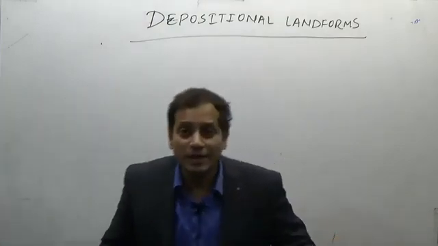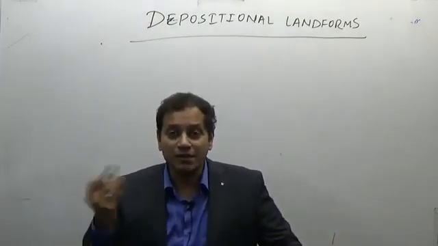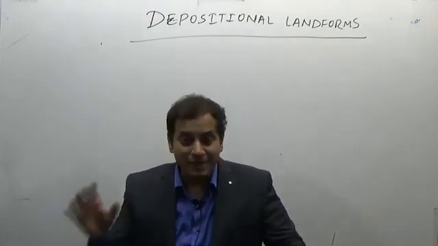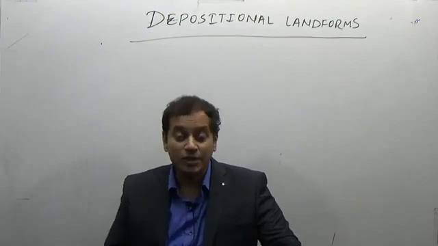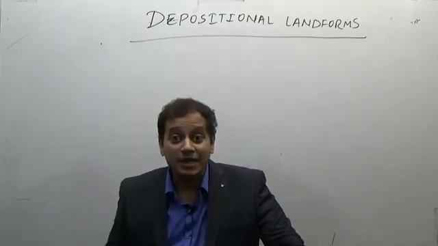It is material brought down by the winds and deposited when the wind's speed is reduced. Same like water, when the speed of water is reduced, it will start depositing. So here also, when the speed of wind is reduced, it will start depositing.